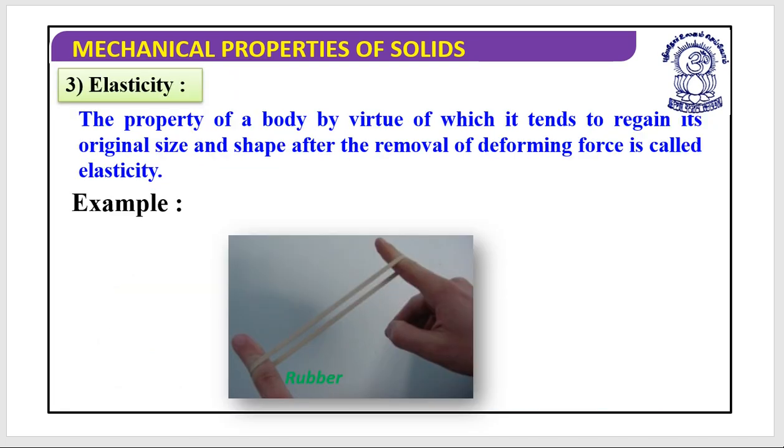Now let's go inside the non-rigid body. We have two situations. Either it would be an elastic body containing elasticity, or it would be a plastic body containing plasticity. So what is elasticity? It is the property of a body by virtue of which it tends to regain its original size and shape after the removal of the deforming force. That is what we call elasticity.